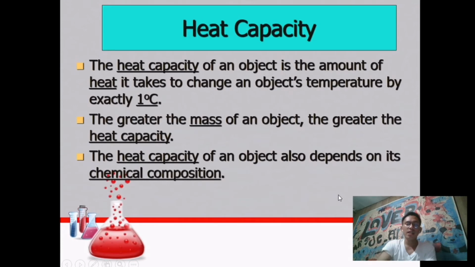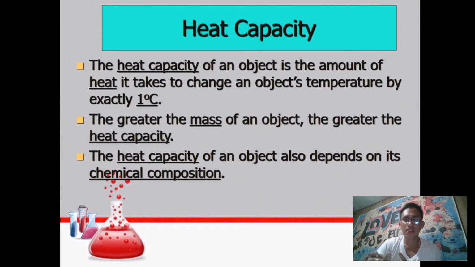Let's proceed. The next one is the heat capacity. The heat capacity of an object is the amount of heat it takes to change an object's temperature by exactly 1 degree Celsius. This heat capacity is, shall we say, a level gauge of a particular substance.